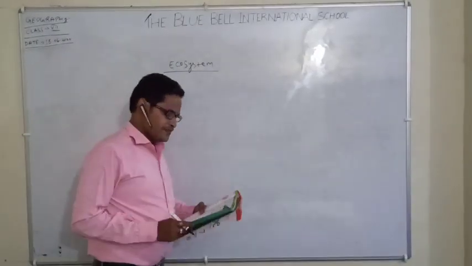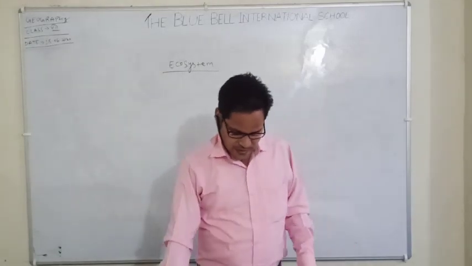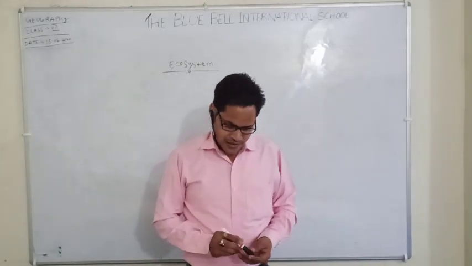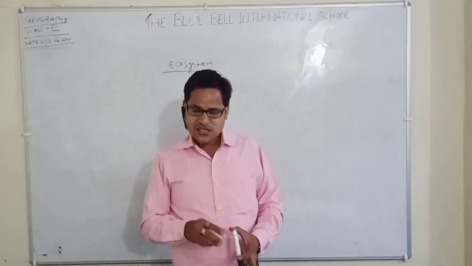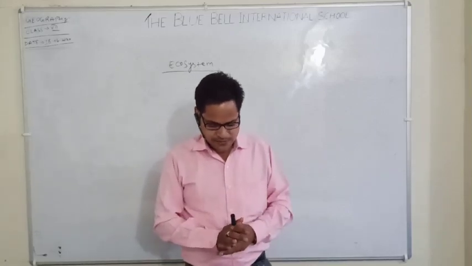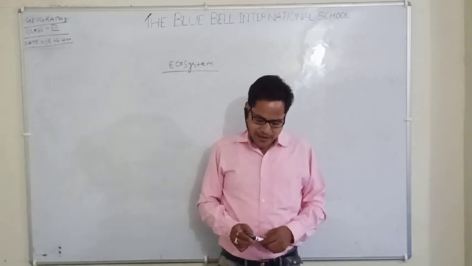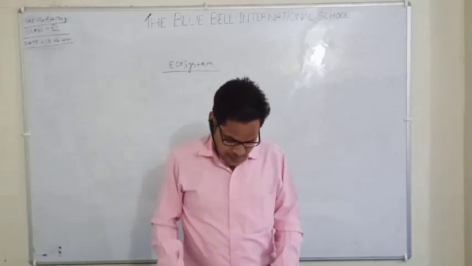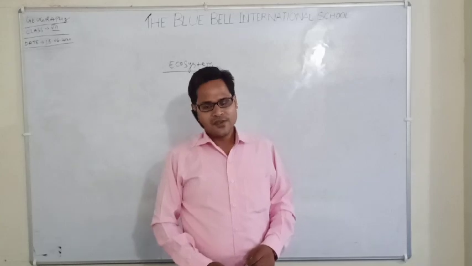What is an ecosystem? An ecosystem is a system formed by the interaction of all living organisms with each other and with the environment in which they live.